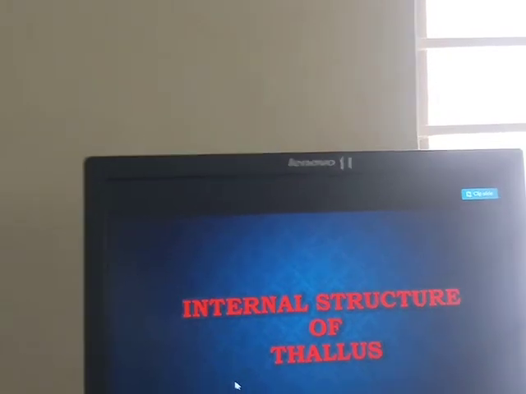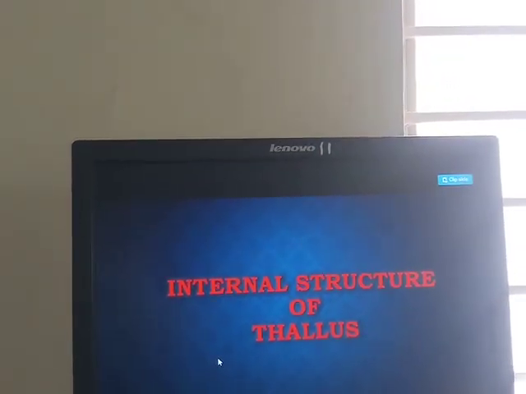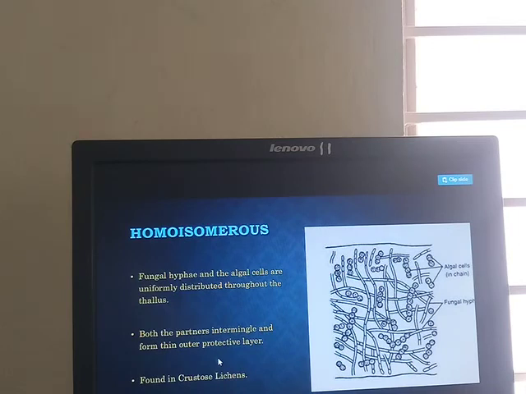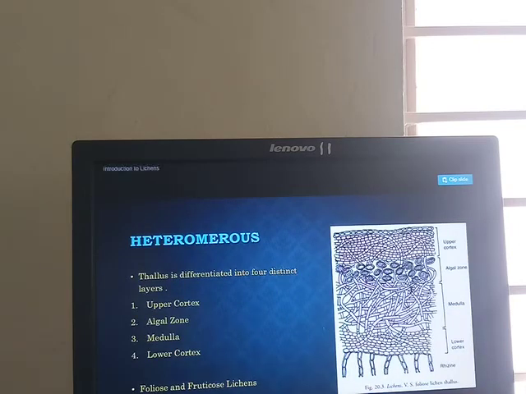Internal structure of the thallus. Let's study it. In the internal structure, the lichen thallus is differentiated into 4 distinct layers. One is the upper cortex, the second one is the algal zone, the third one is the medulla, and the fourth one is the lower cortex. Okay, the upper cortex is the outermost layer of the lichens.